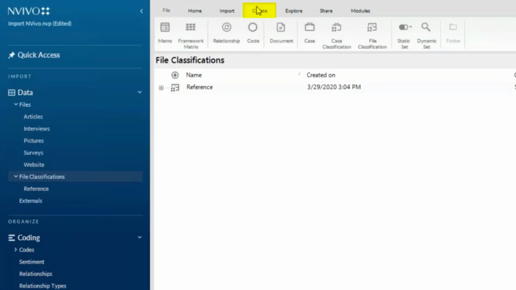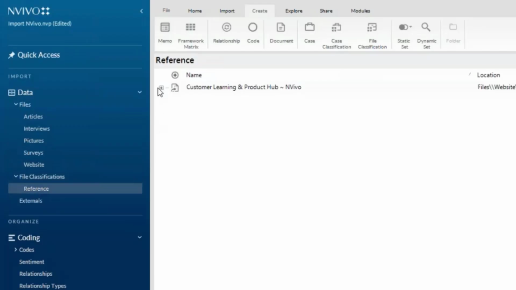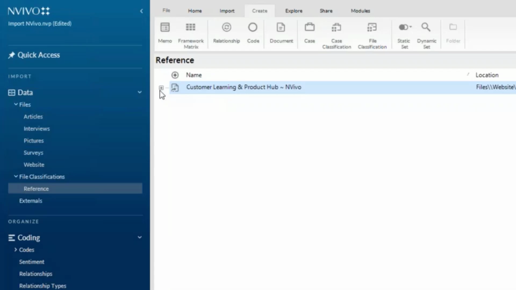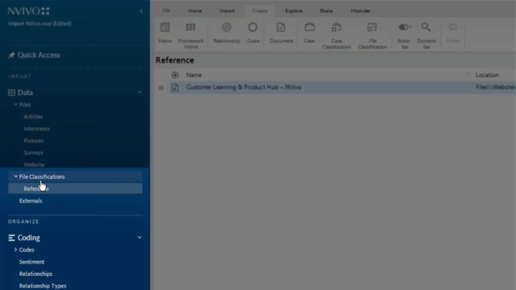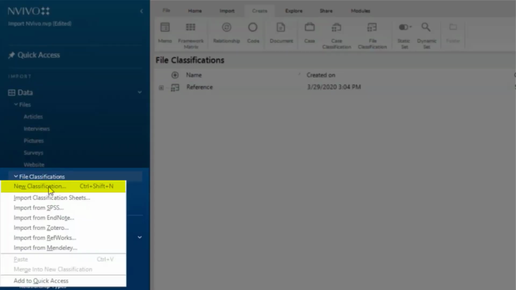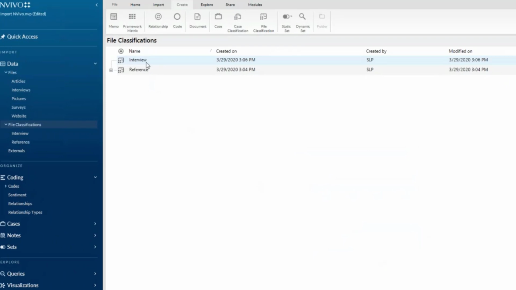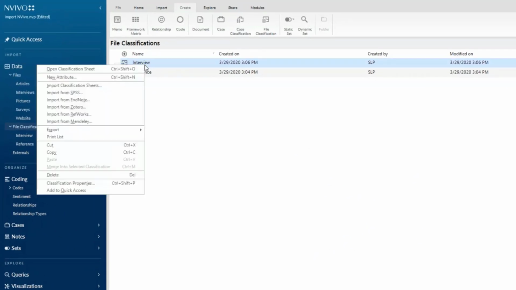And I want to create a new reference here. So you can see here that I created one with the website that was brought in, and then it had information. I know this is a website and the title. You can create a new classification. So if I wanted to call it interview, and then I could create new attributes for the interview.